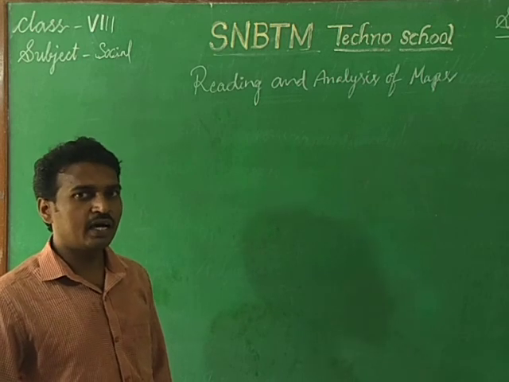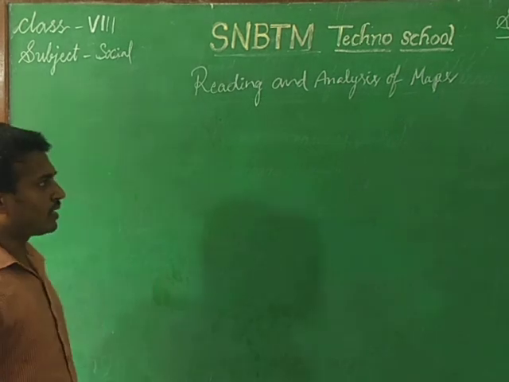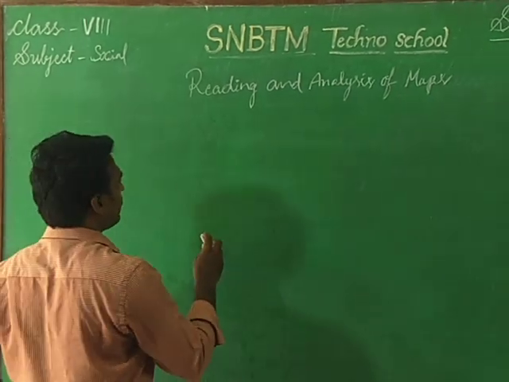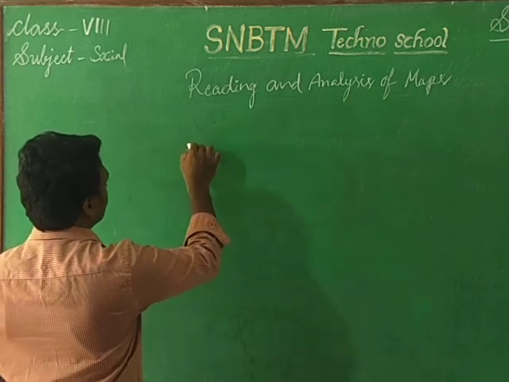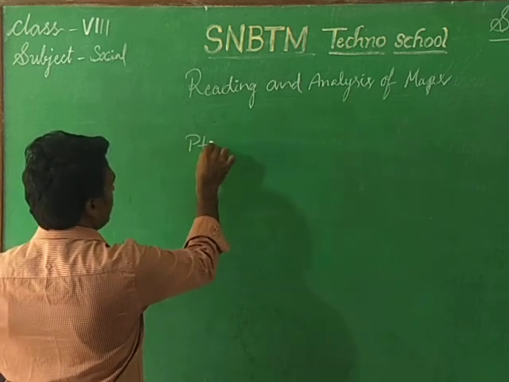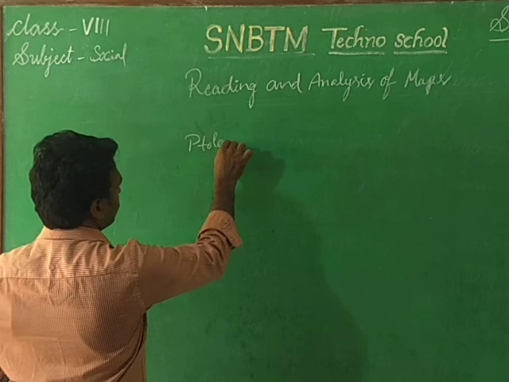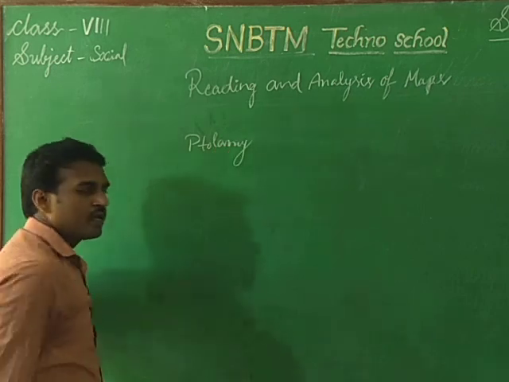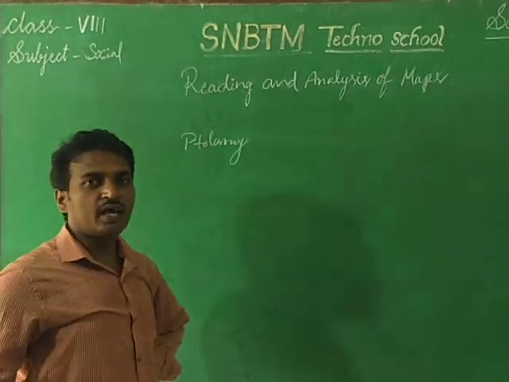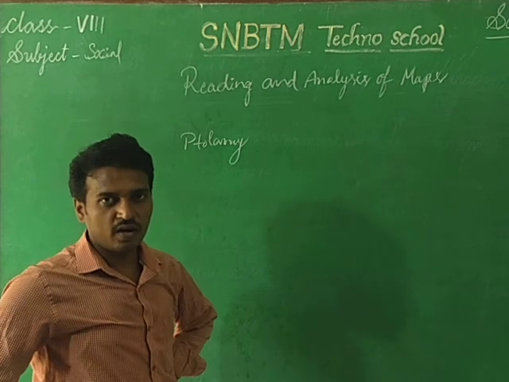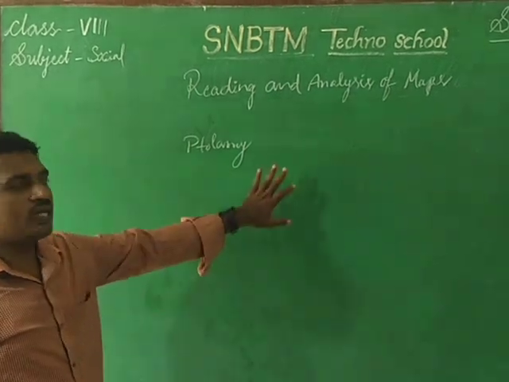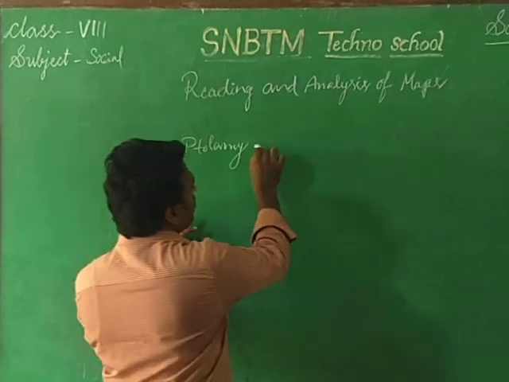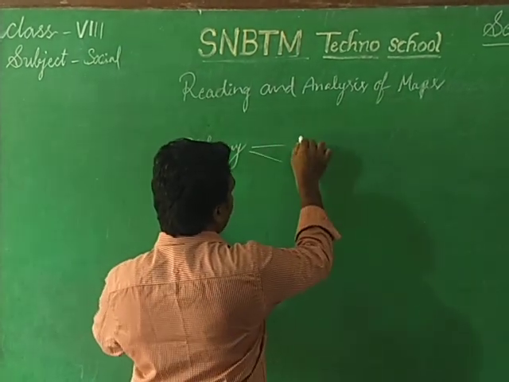Here, one of the geographers of the same period is Ptolemy. Ptolemy is also a famous geographer, and his work is also based upon latitudes and longitudes.